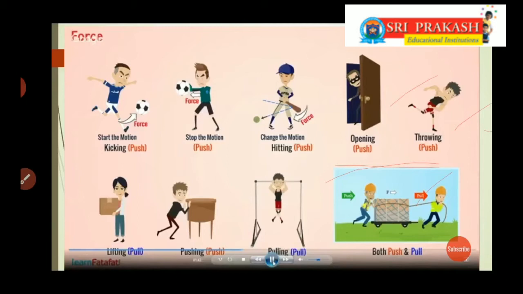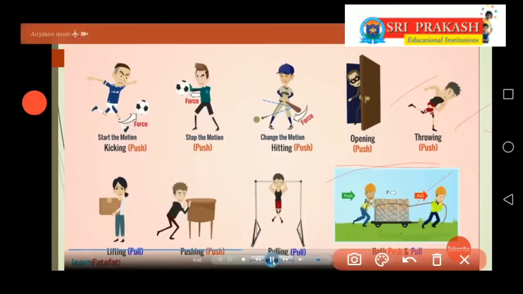In the first picture, the person is kicking the ball, isn't it? Kicking in the sense of pushing. In the second picture, he is stopping the ball. Here also, pushing. And in the third picture, the person is changing the direction of the ball, or direction of the motion. So here hitting is also involved in pushing.